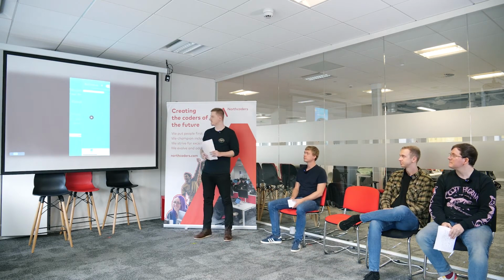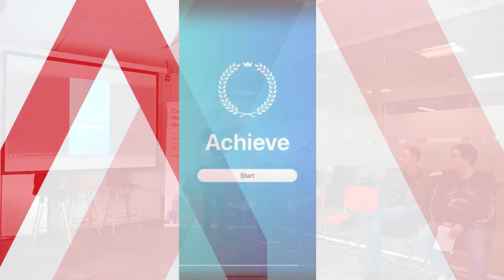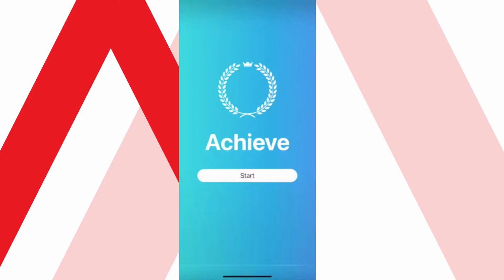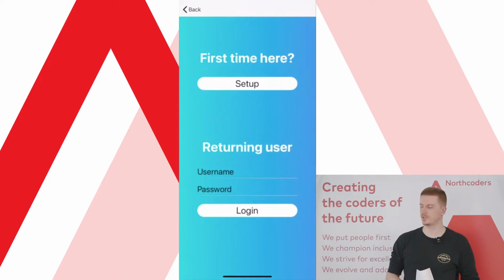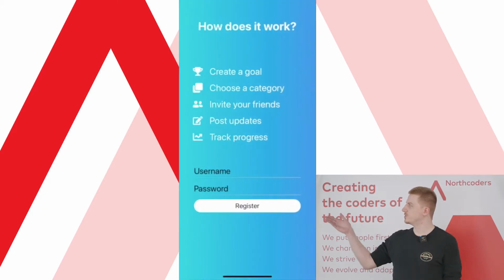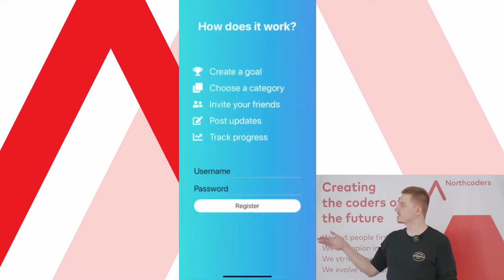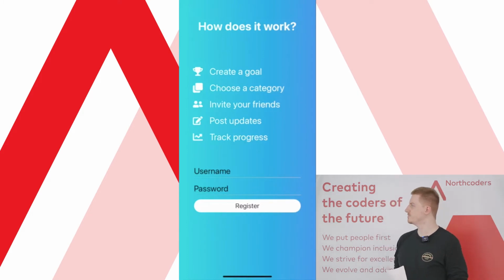Hi everyone, as Lee said, I'll be running you through our app. You can press play. So we begin our journey on our homepage, which will then navigate you to the first fork in the user journey, split between the new users and the returning users, as you can see here. So we'll go with the journey of the new user first. The app starts by providing a brief description of how it works. You can create a goal, choose a category, invite your friends, post updates, and track your progress. We'll go more into this on the next page.